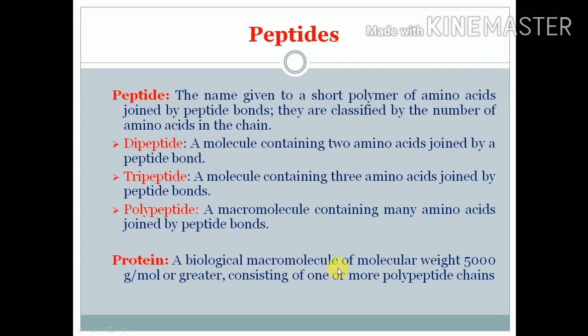Proteins: a biological macromolecule of molecular weight around 5000 gram per mole or greater, consisting of one or more polypeptide chains, is called a protein. So proteins are polypeptides. They may contain one or more polypeptide chains.